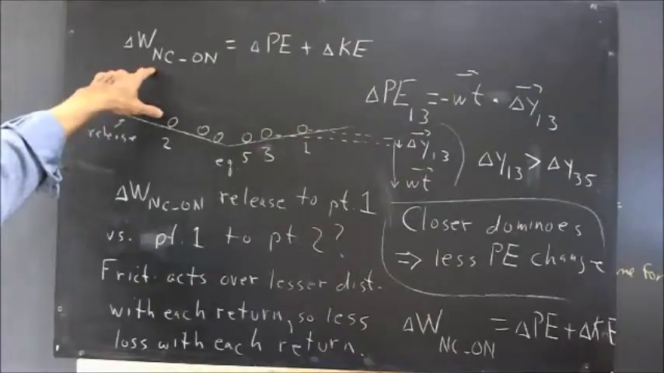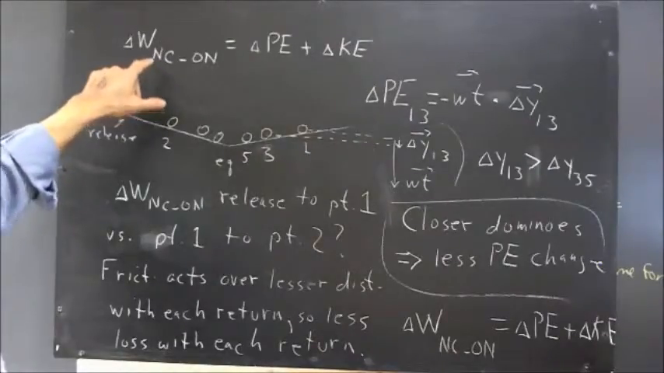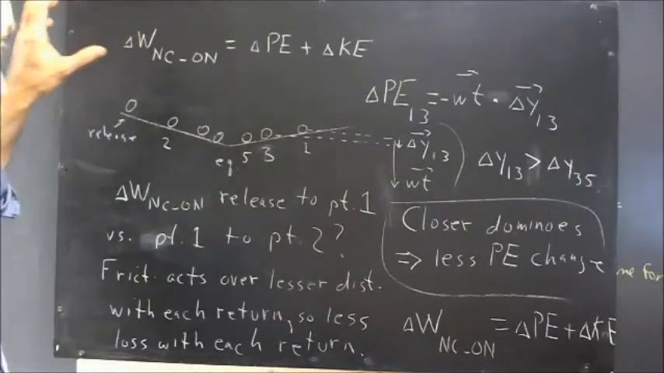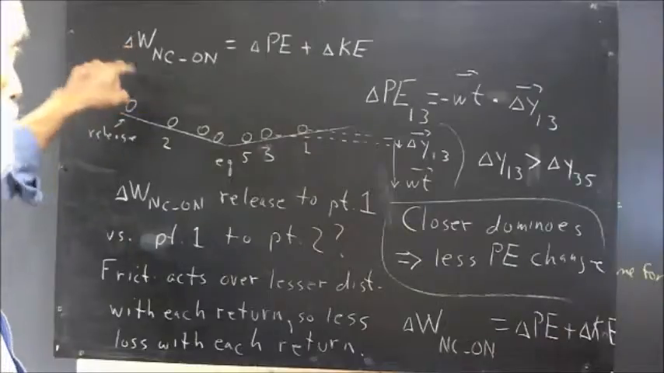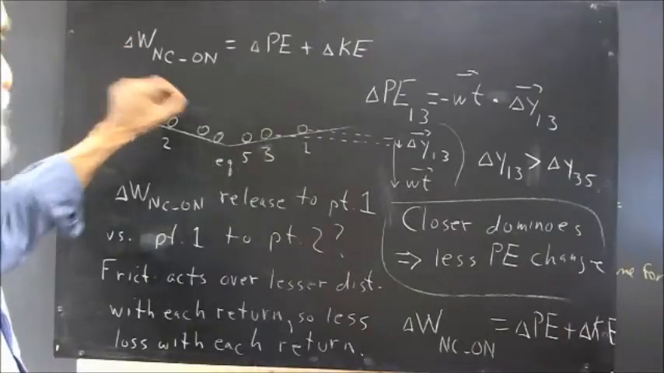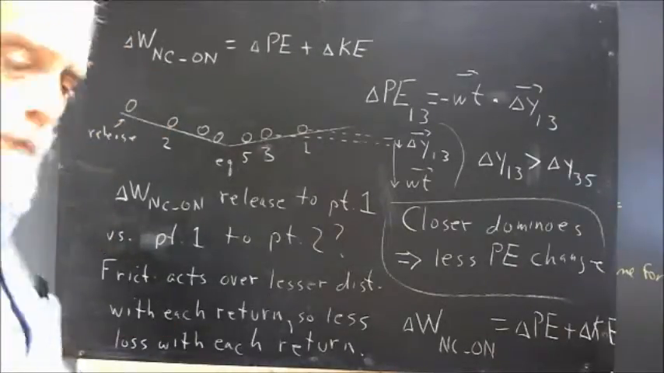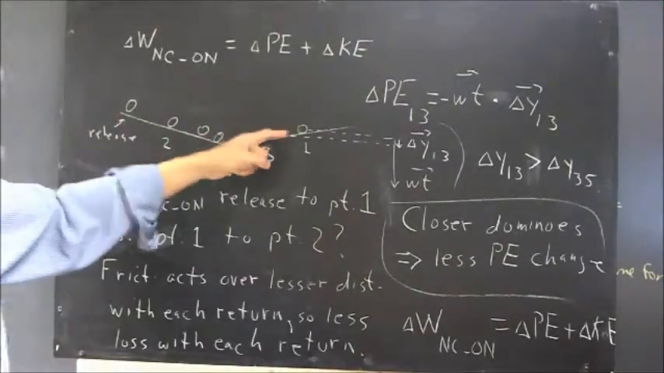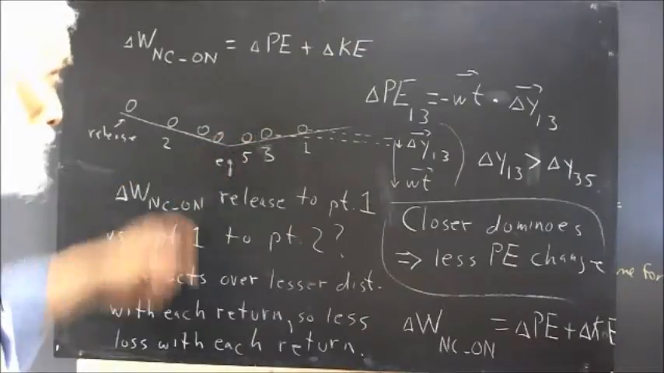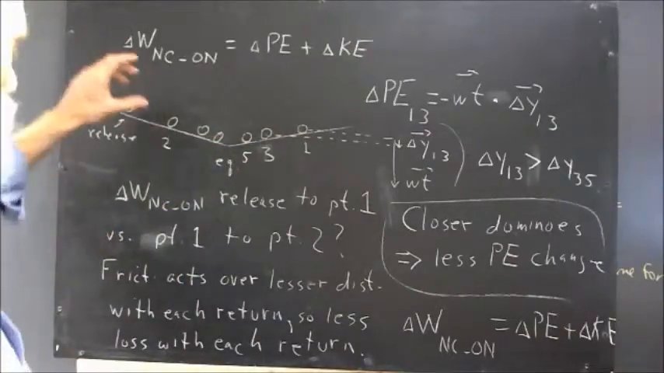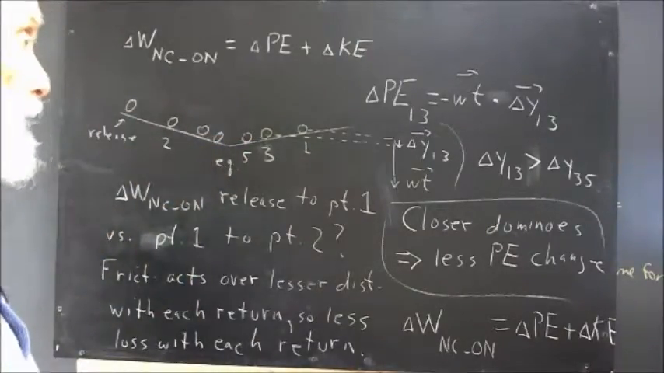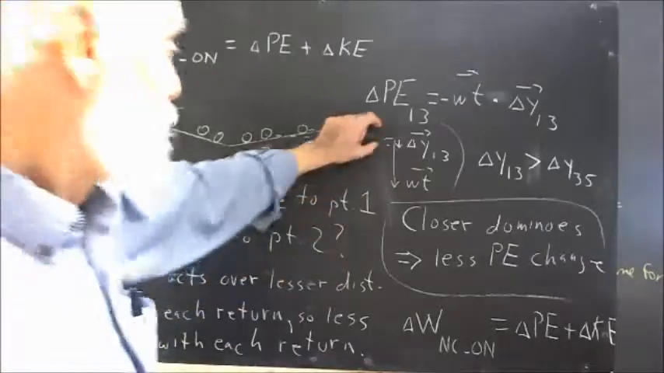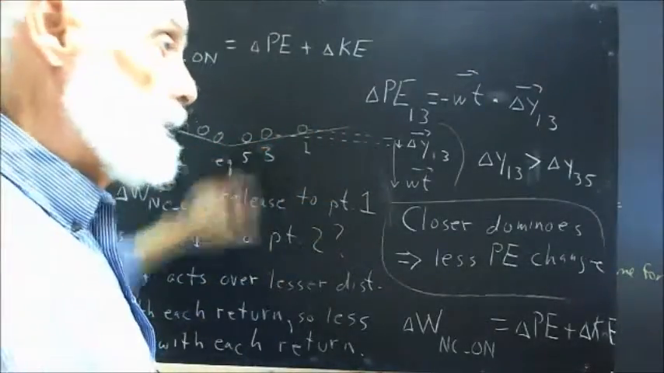And that goes along with the fact that the negative work done by the frictional force is less and less in magnitude. So the ball moves less and less distance between returns. Friction therefore does less and less work against the system, and you have less and less decrease in potential energy.